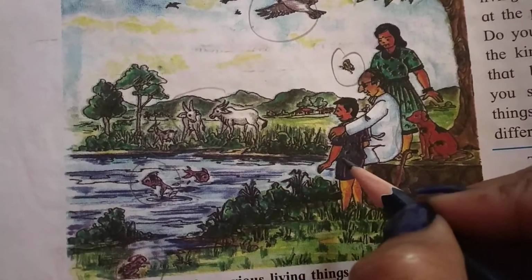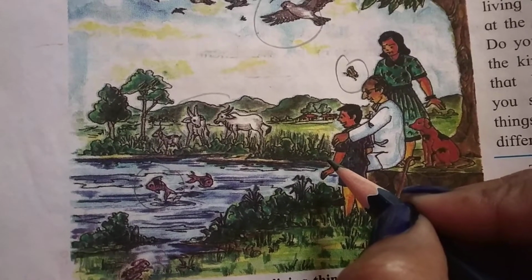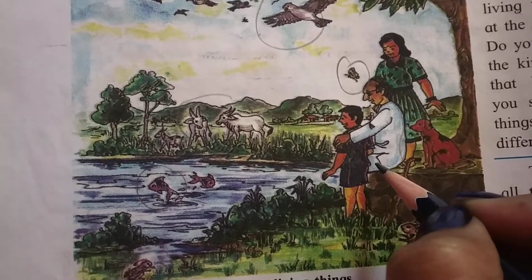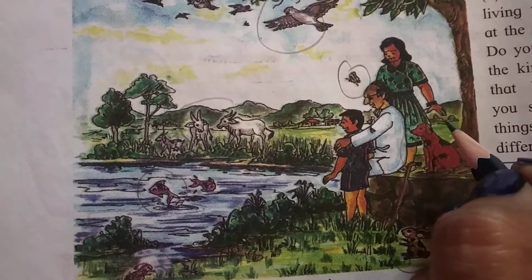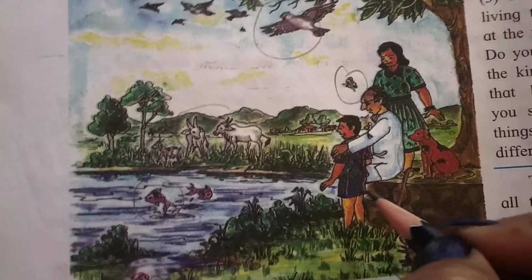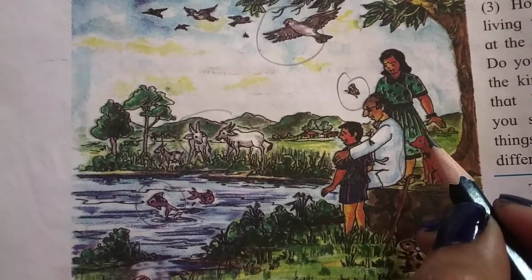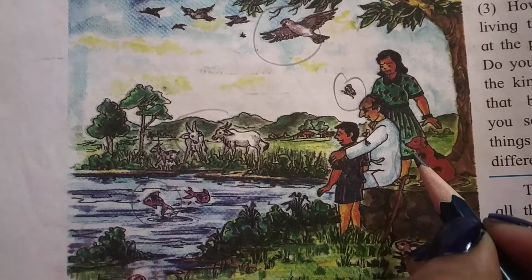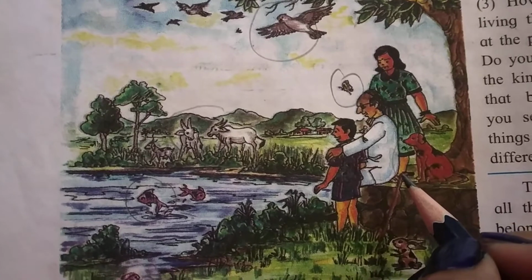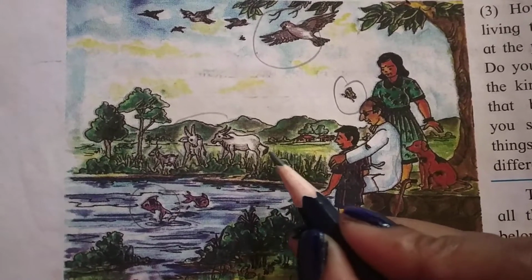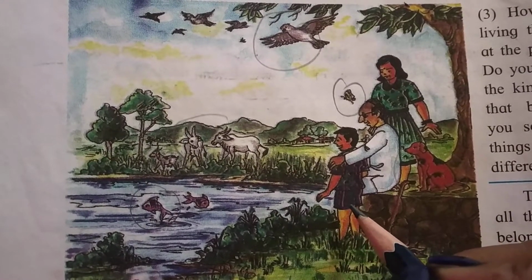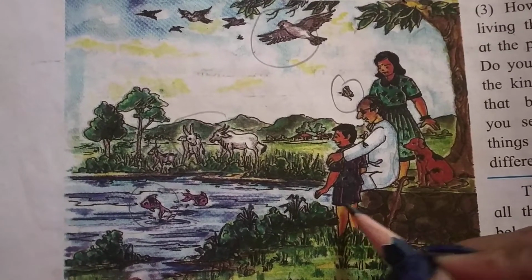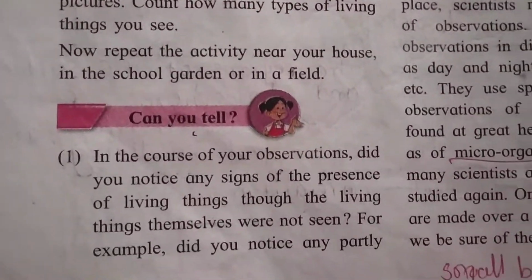What is a characteristic of living things? Living things can take a breath. They can move from one place to another place. But a tree does not move from one place to another place, no. But even though a tree is not moving from one place to another, it is a part, a factor of living things. So this is all living things. You can see this variety in this picture. So let us see which questions are here.